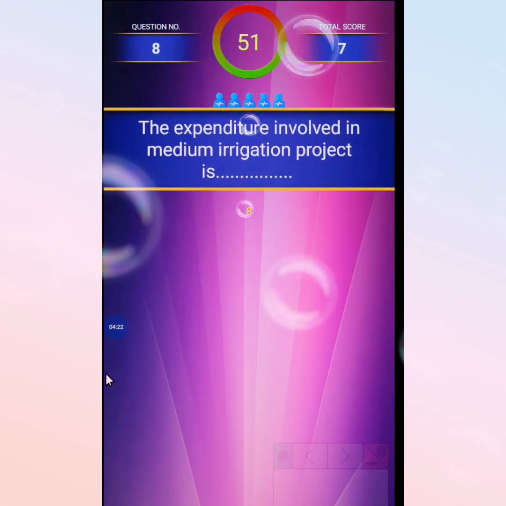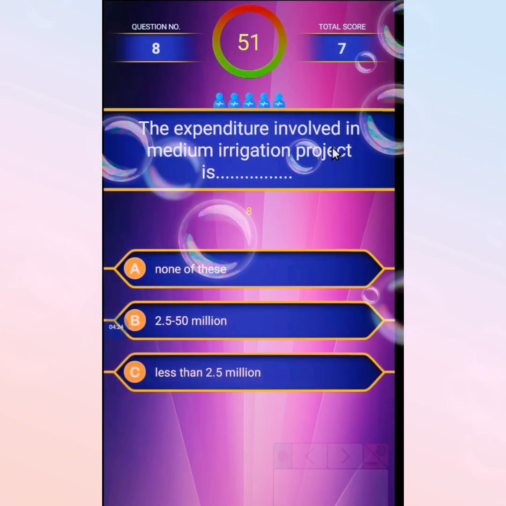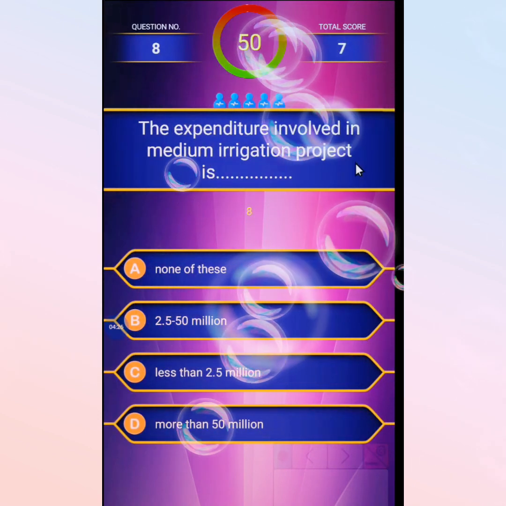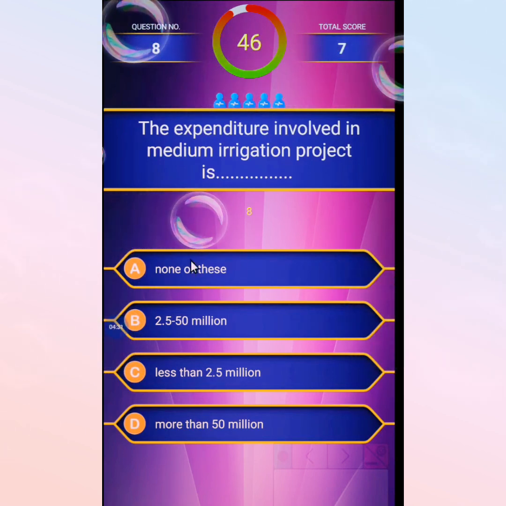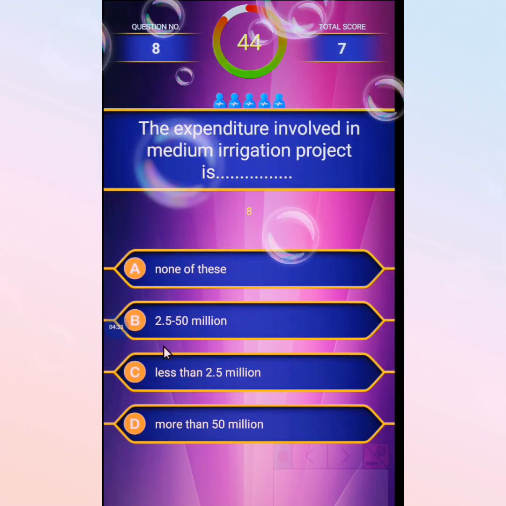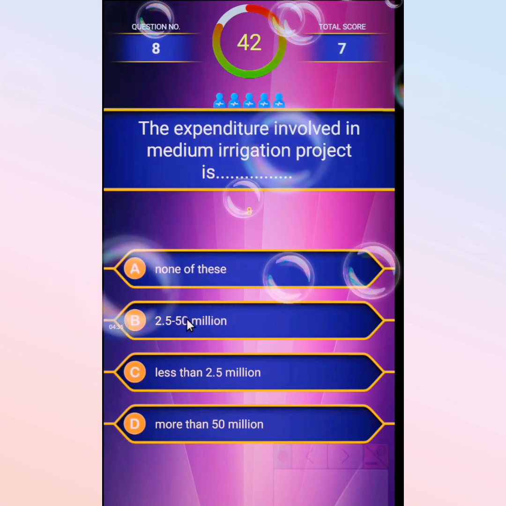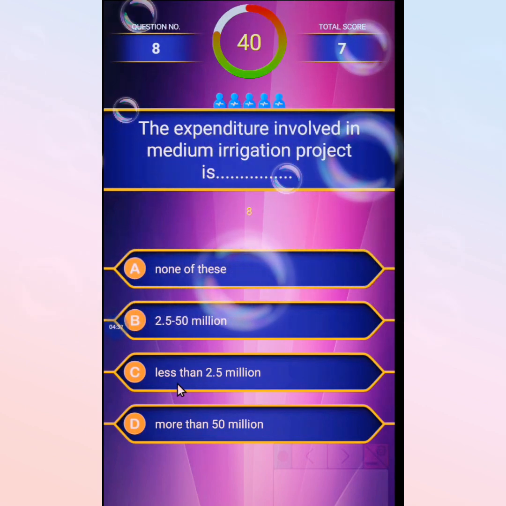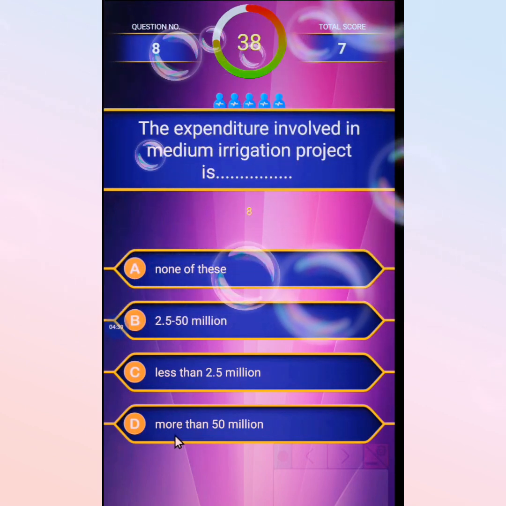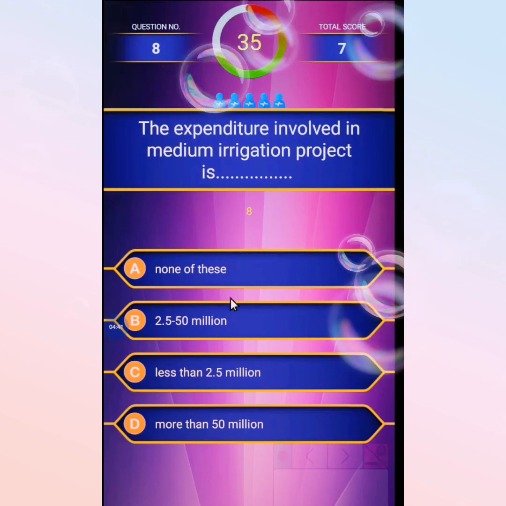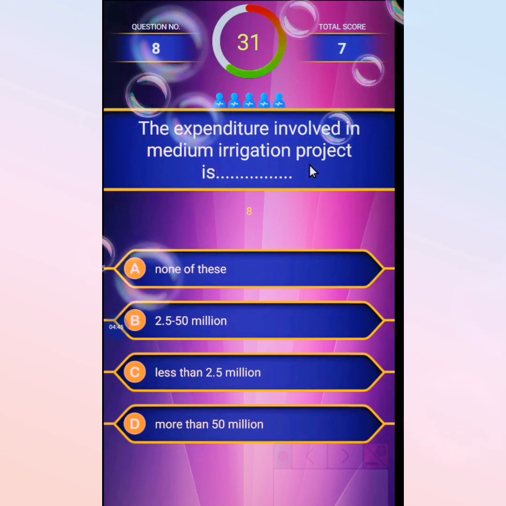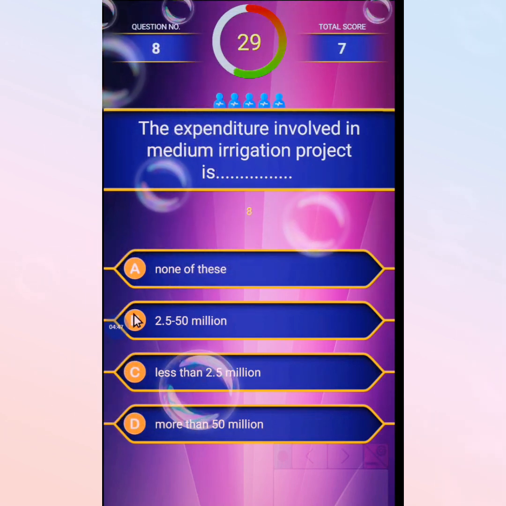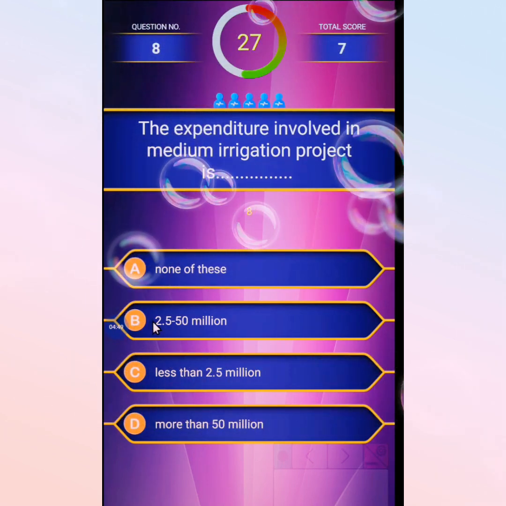Next question: the expenditure involved in the medium irrigation project is, 2.5 to 50 million, less than 2.5 million, more than 50 million, and none of these. The expenditure involved in the medium irrigation project is 2.5 to 50 million.